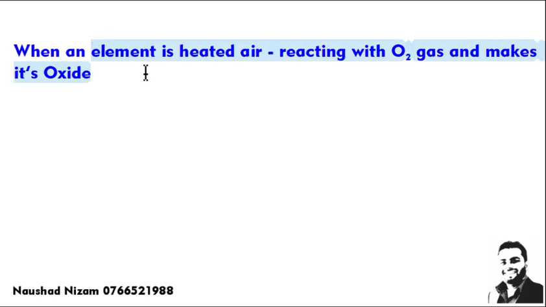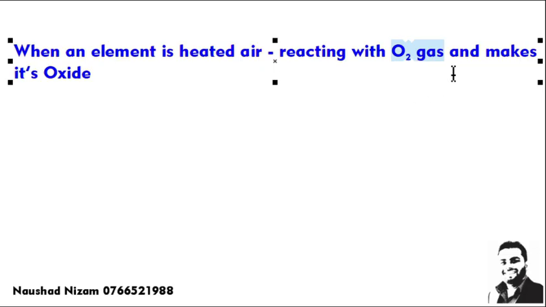Every time an element is heated in air, or combusted, or reacted in air, that means it is reacting with oxygen gas, O2 gas. Whether metal or non-metal, when heated or combusted in air, they actually react with oxygen gas, O2. The gas form of oxygen is not an O atom, it's an O2 molecule.